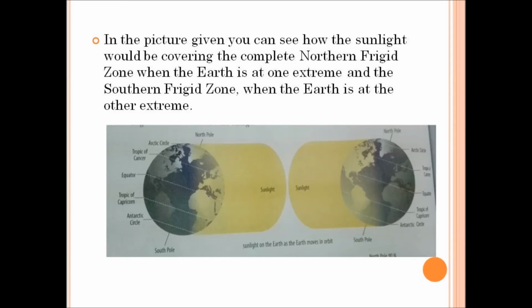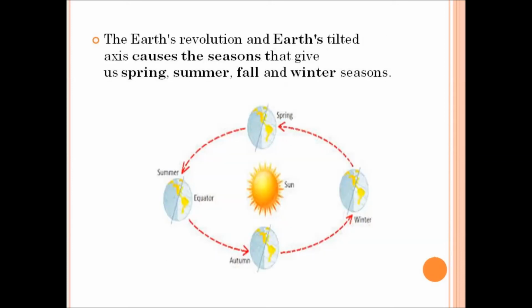The frigid zone in the North Pole, in the northern hemisphere, receives sunlight, while the frigid zone in the southern hemisphere near to the South Pole receives no light. So therefore the same situation does not remain throughout the year.